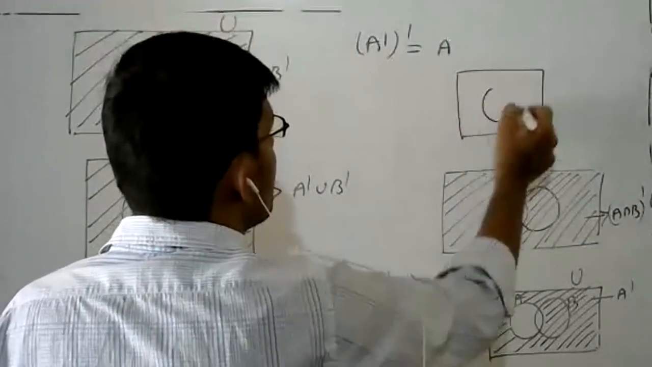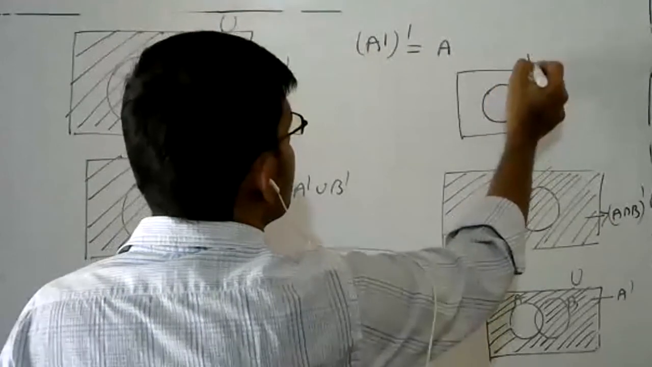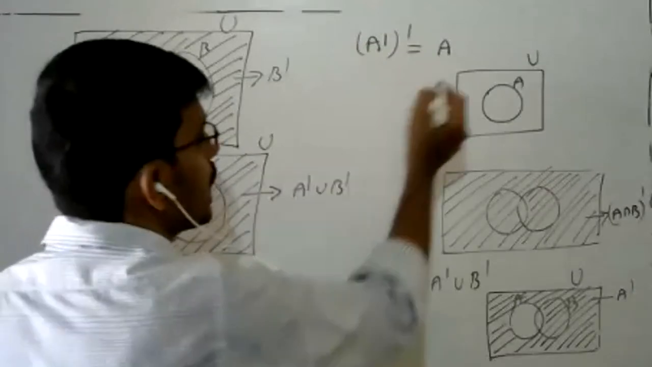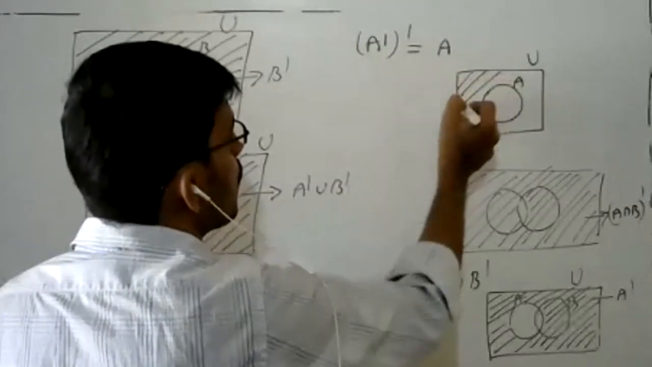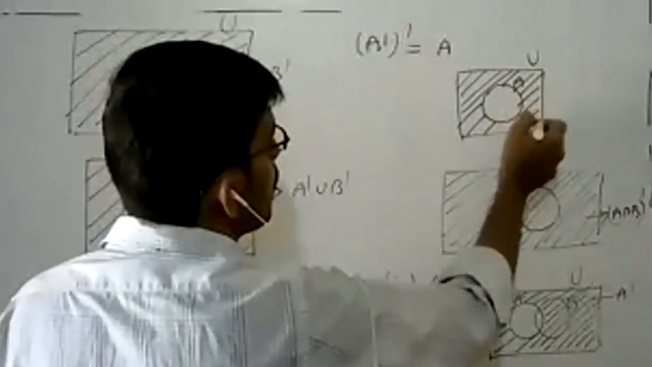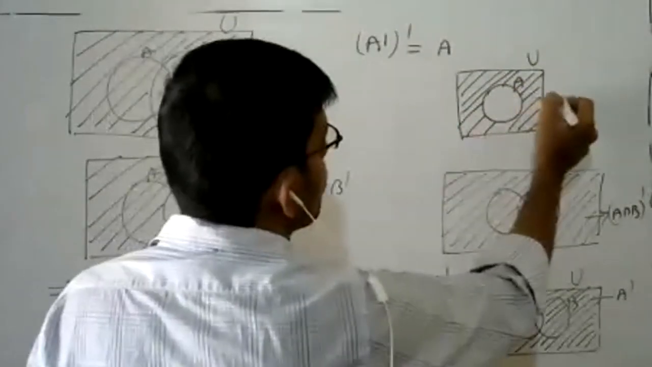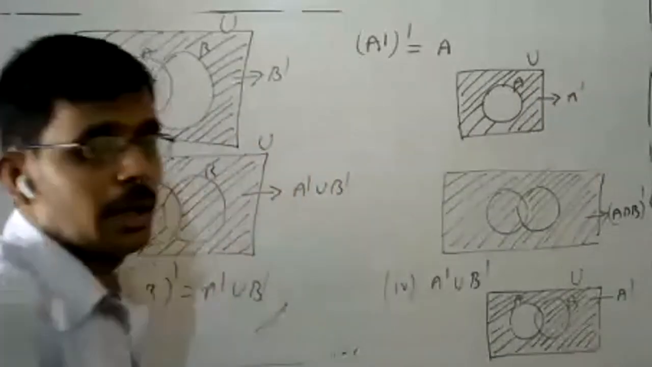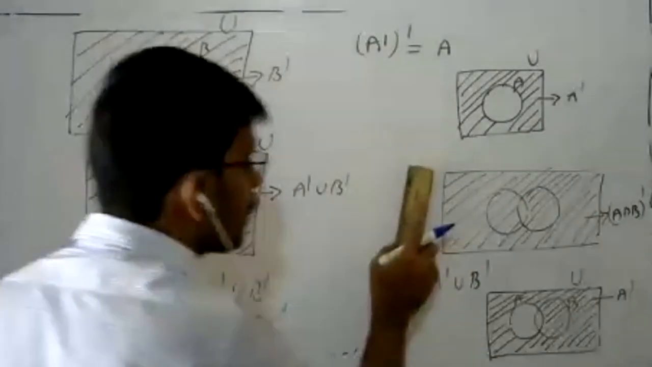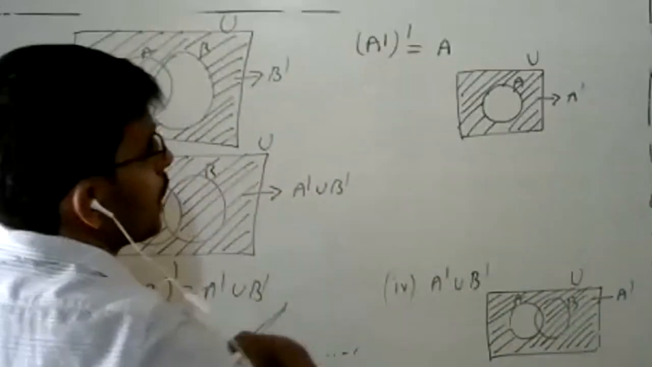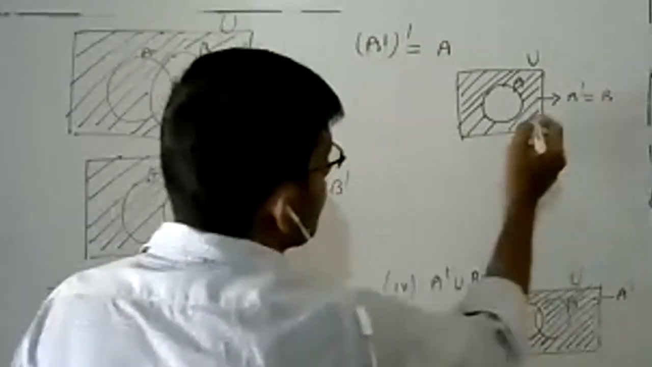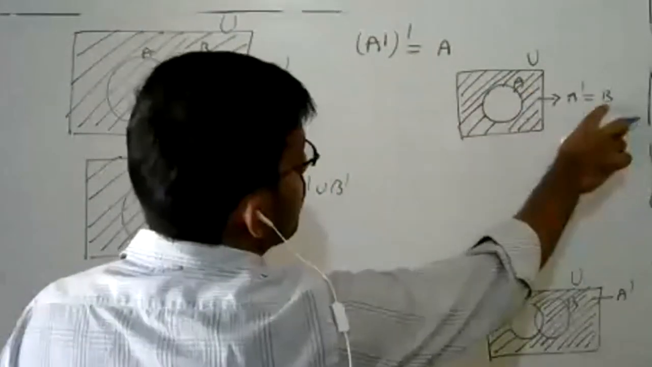This is one set A. This is U. What is the A complement first? A complement means the set of all elements in U that are not in A. This is my A complement. Are you okay? Now take the complement again, the complement of this set. Take this shadowed region as some set B.